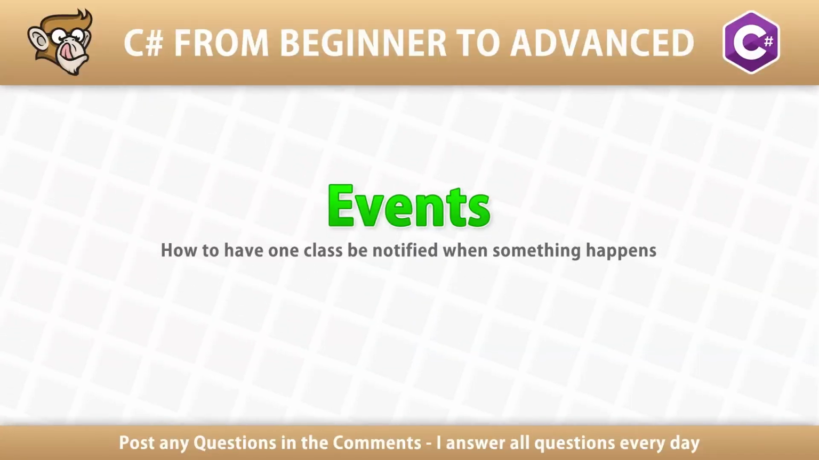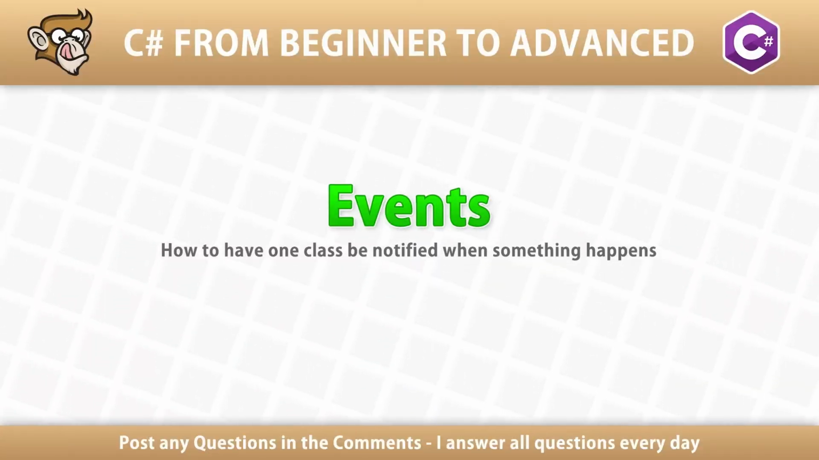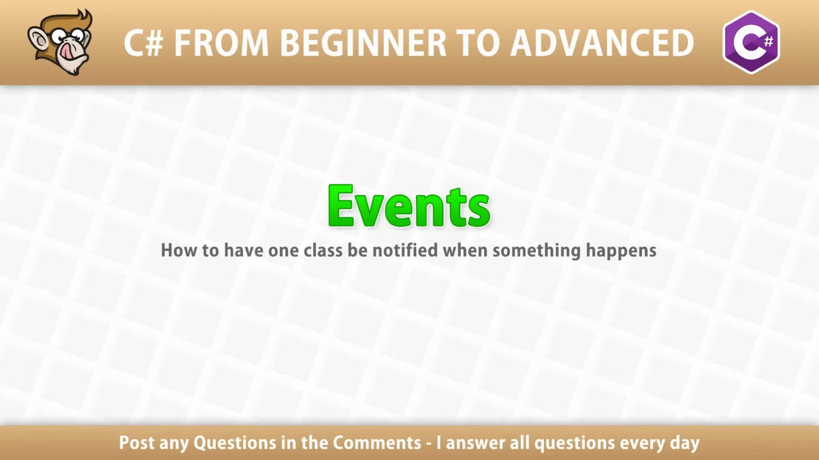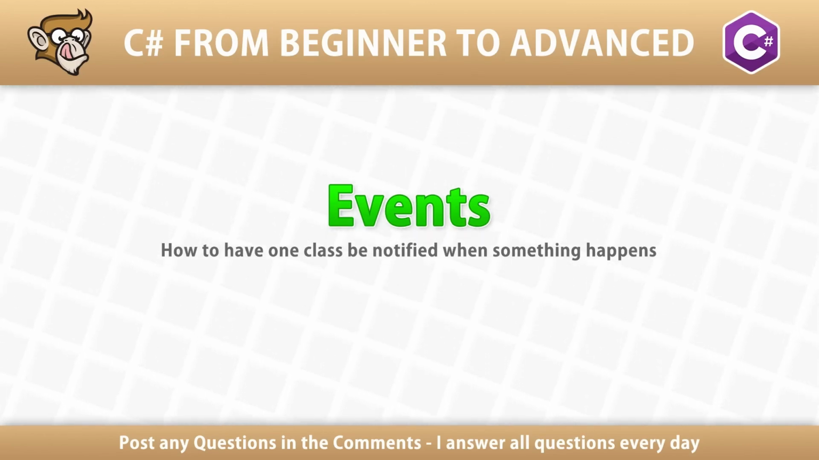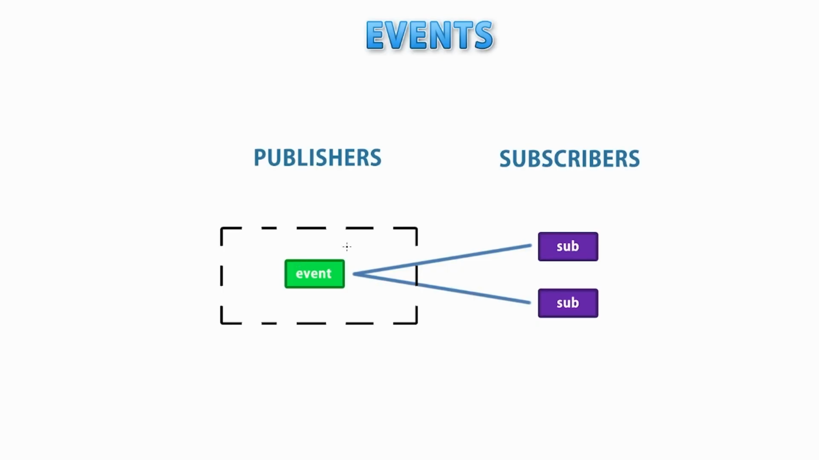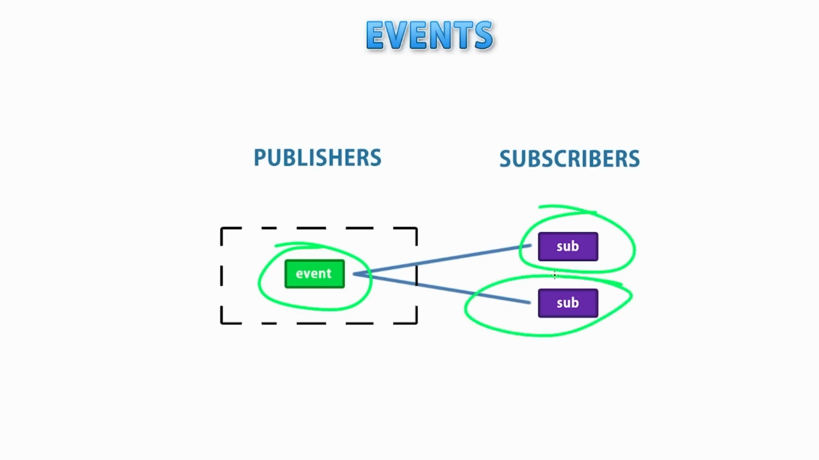In this lecture we're going to learn all about events. This is another extremely powerful feature of C#. It helps us write much better code with much fewer dependencies. Okay, so events. This is basically how you can have one class, and that class fires off events when something happens, and the subscribers that listen to that event will be notified whenever that event happens.